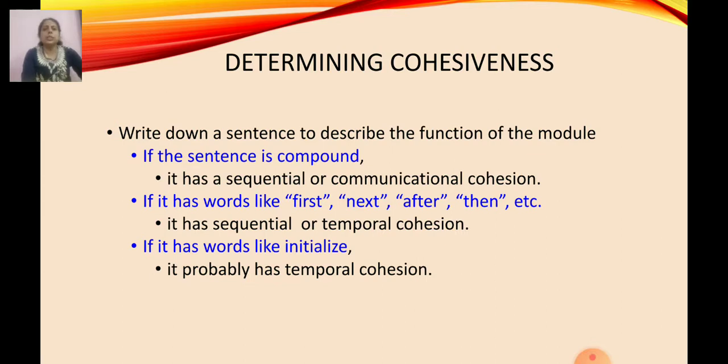If it has words like first, next, after, then it may be sequential or temporal cohesion. If there is a word like initialize, okay, it is probably temporal cohesion. So in this way we can identify the degree of cohesiveness. We always require high cohesiveness for a good software design.